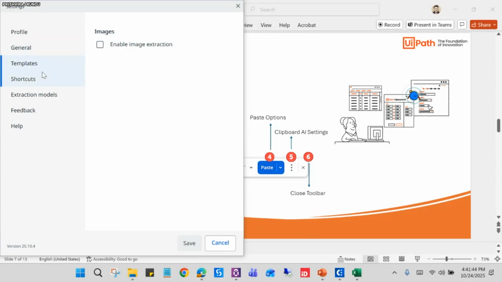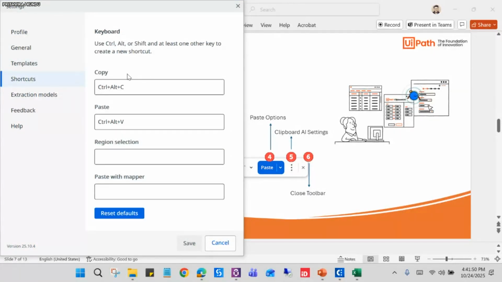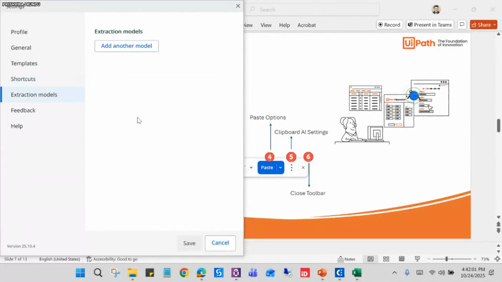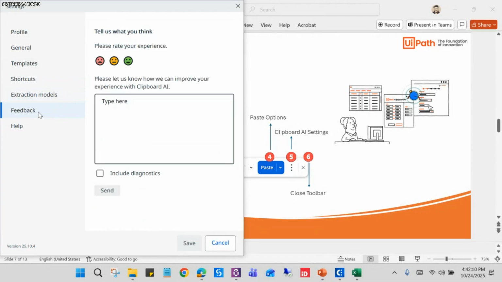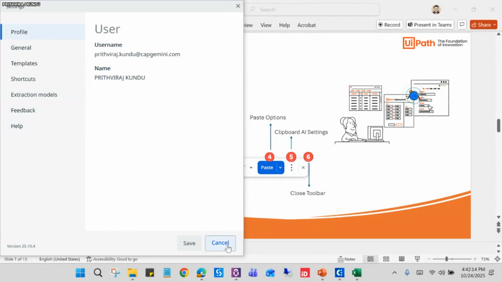And coming to the template series, if you enable this, then you can also extract the images. Here is the shortcut, so you can manually set the shortcuts here, like copy and paste for everything. Next, we are going to the extraction model. This is an advanced option that I'll be showing you later in the session. We can add our custom models here, and restart the feedback and help. So that's all. It's so simple.